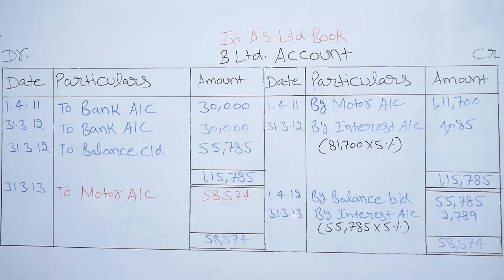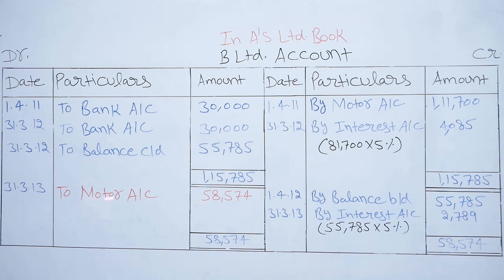31st March 2013. Buyer A Limited fails to pay the installment due on 31st March 2013. Even then we will do the interest entry. So on 31st March 2013, by interest account, 55,785 into rate of interest 5%, then we get 2,789 rupees interest. Usually the seller gets cash or bank from the buyer, but this time the buyer is not able to pay cash, so the seller is taking back his assets.